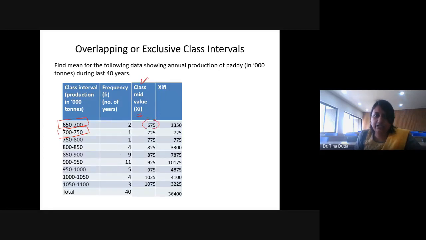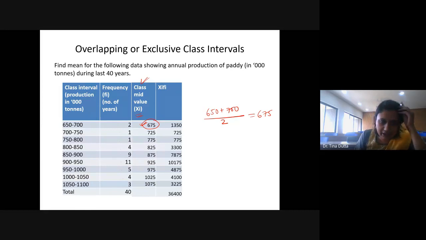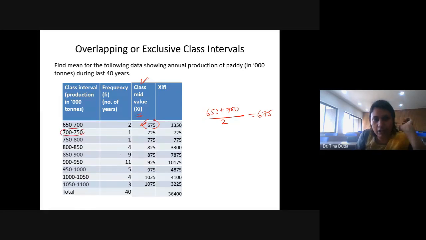The class mid value is 675 for this class. How I got this? I just have to add 650 and 700 and then divide this by 2 and you will get 675. This is the class mid value. Right? So that means जब भी आपको इस तरह से overlapping class interval मिले, you just have to add this lower bound and the upper bound and then divide that by 2.